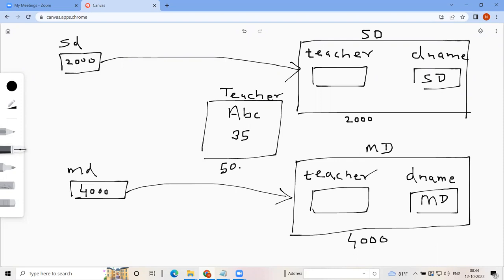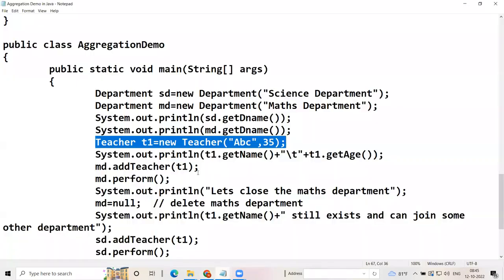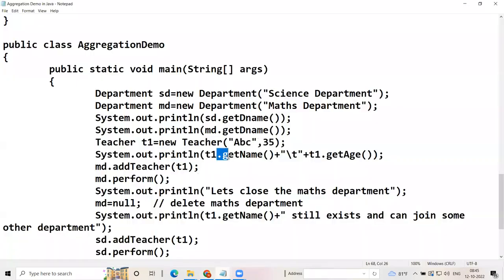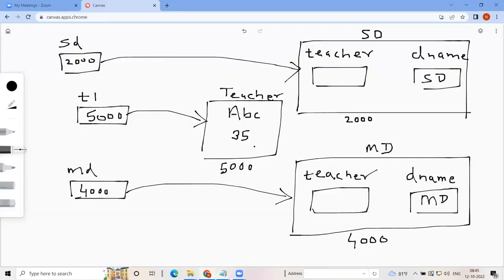And who will refer to this object? T1, which you have created in the main function. Now t1.getName and getAge will print ABC and 35, as you can see here.